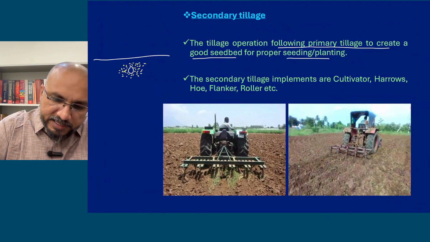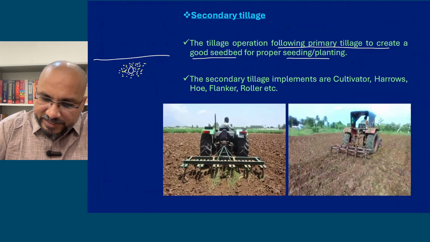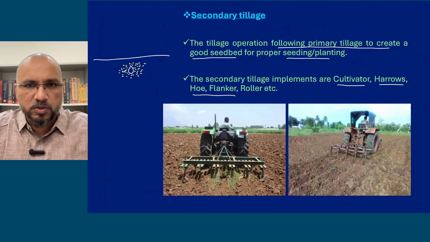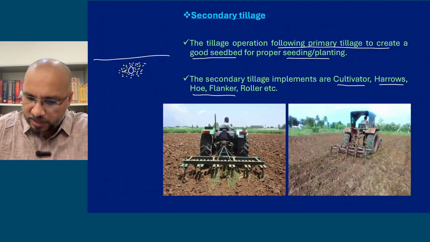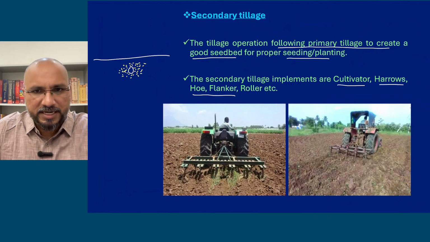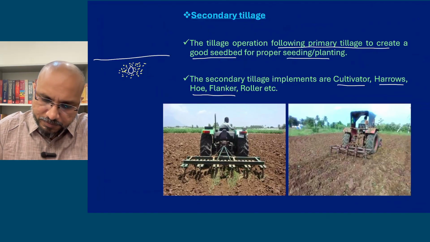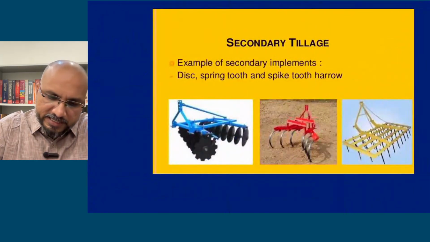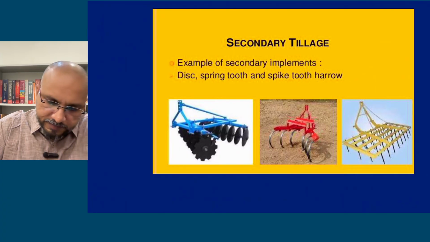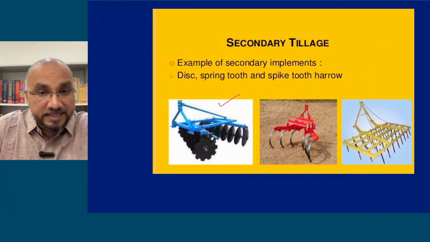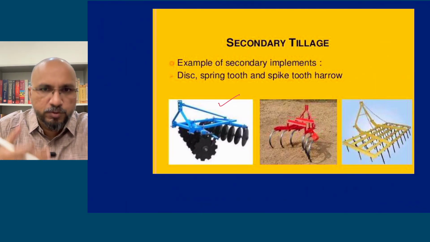Now what are the implements that we use for secondary tillage? Secondary tillage implements are cultivators, harrows, hoe, flanker, rollers. To prepare the field, generally harrows हम लोग use करते हैं, cultivators और harrows. These are spring harrow या tine harrow, they are commonly used. So secondary tillage implements, here we have disc harrow. So these are to break those.